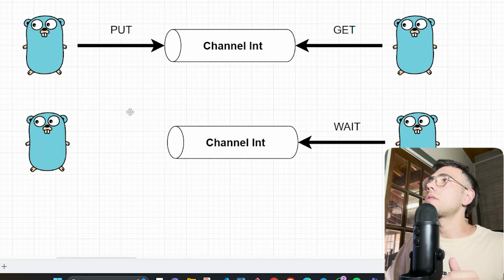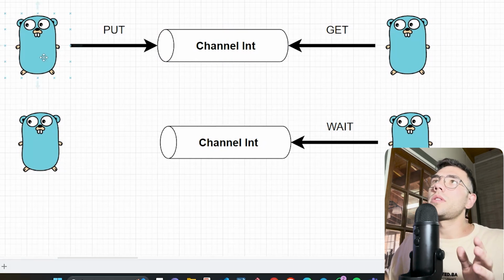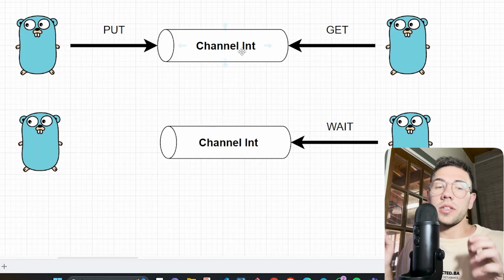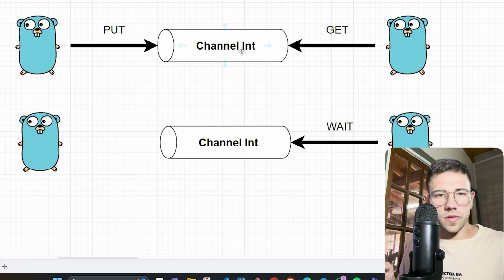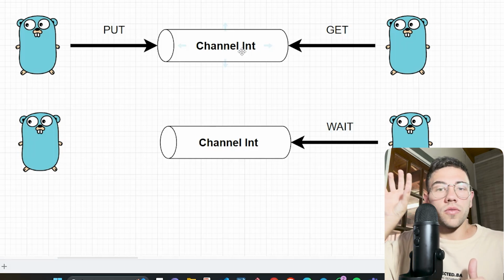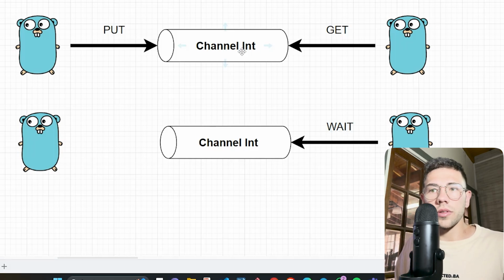Okay, so here in this diagram we can see this coroutine put a message on this channel of integers, because every channel has to have a specific type. It can be a struct, but it has to have a type. If there is a channel of integers, we cannot put strings here. And the same for structs. If we have a struct named, I don't know, dog, we cannot put another type of structure like cats on the channel of dogs. So we have to respect the type of each channel.